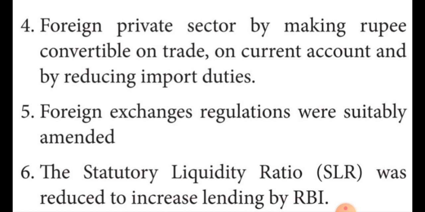Under the Dutch heading, the Dutch East India Company was founded in the year 1602. Underline it. Then under the British heading, on 31st December 1600, Queen Elizabeth granted a charter to the East India Company. Underline it. Then under the Danes heading, the Danes formed an East India Company in the year 1616. Underline it.